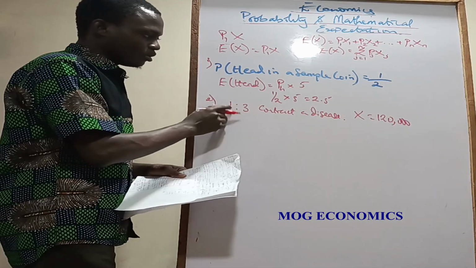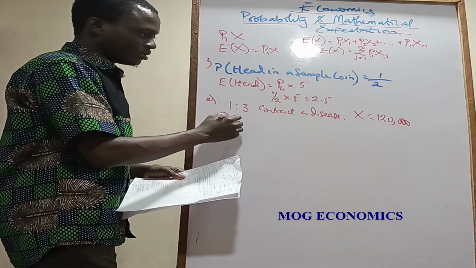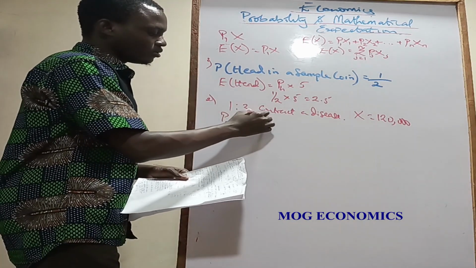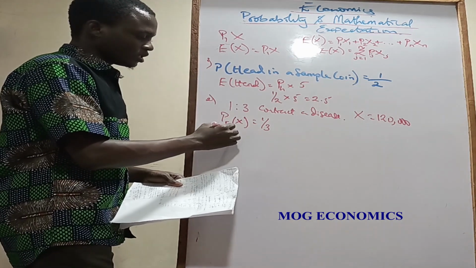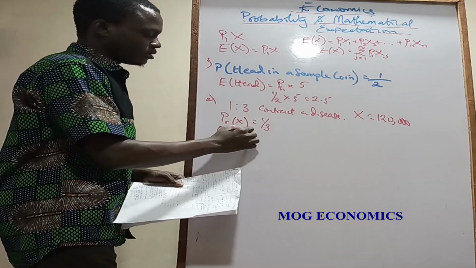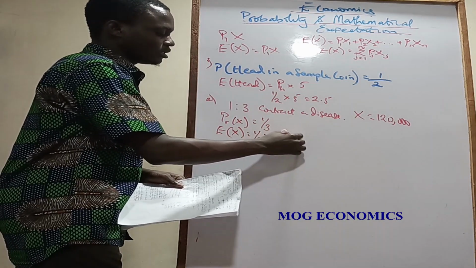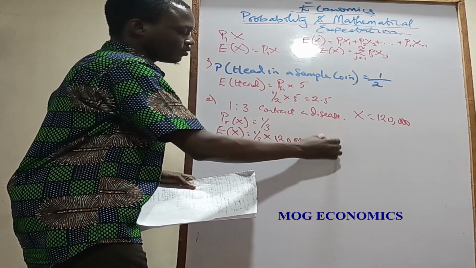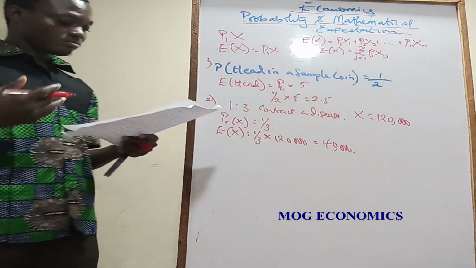So you've been given that 1 in 3 persons contract the disease. So the probability of contracting the disease is already 1/3. So the expected value of x is 1/3 times 120,000. So how many people do you expect to contract the disease? 40,000 people. So on and on like that.